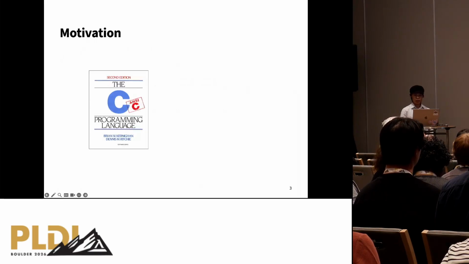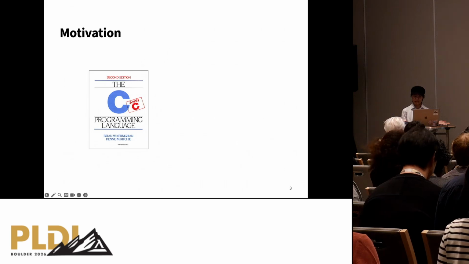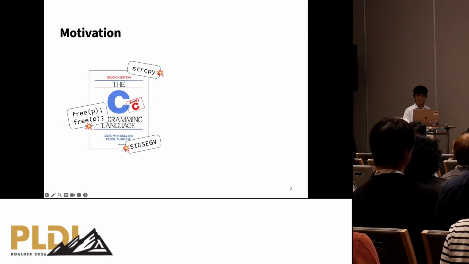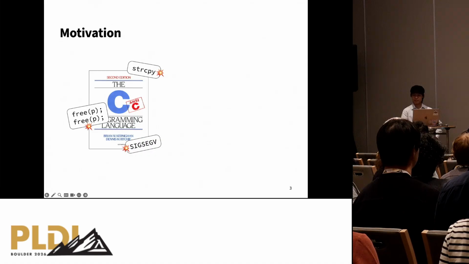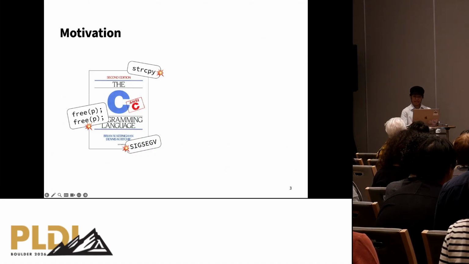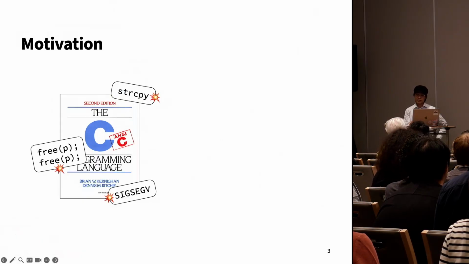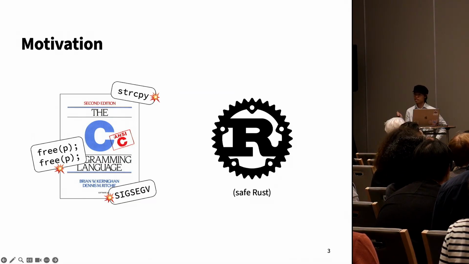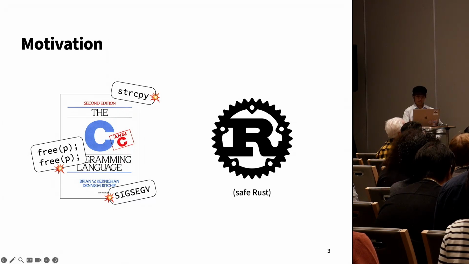So why do we care about C to safe Rust translation? Well, the C programming language is famously not memory safe. Memory safety bugs are encountered frequently, and they have an enormous real-world cost, as the last talk pointed out. So there is growing interest in transitioning away from non-memory safe languages like C and C++, specifically transitioning to safe Rust, which is memory safe and performant, and therefore suitable for similar use cases as C, at least for user programs. So one thing we would like to do is automatically translate C to safe Rust in order to remove memory safety bugs.